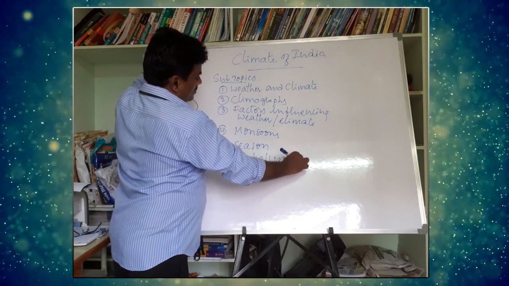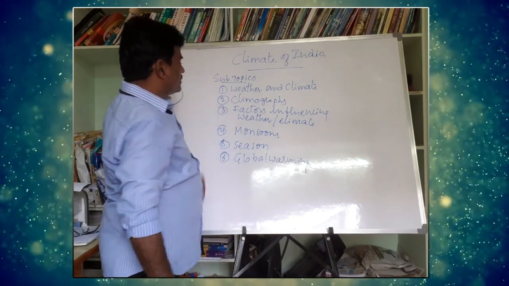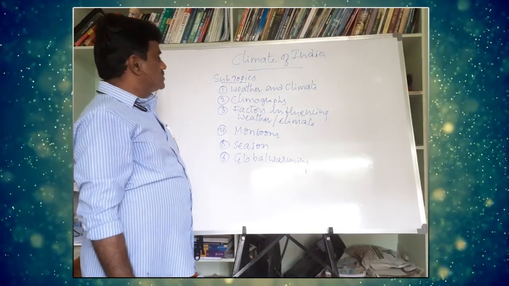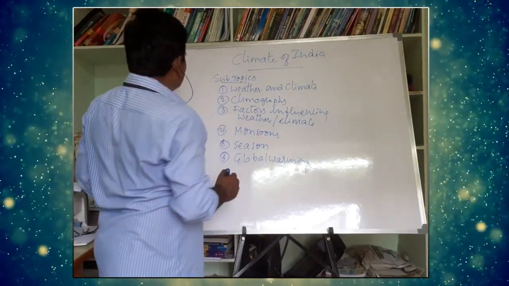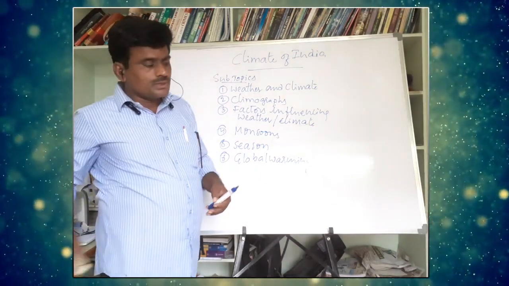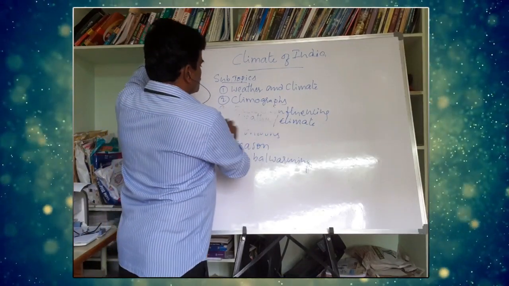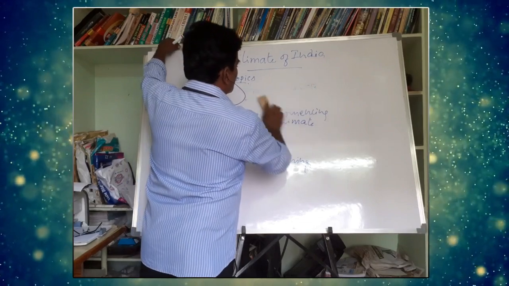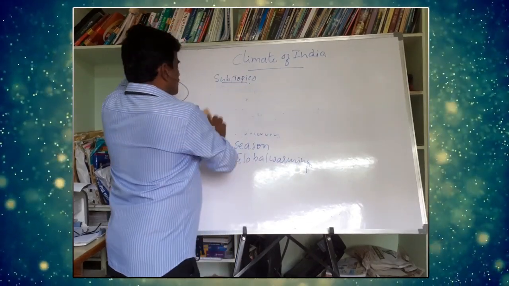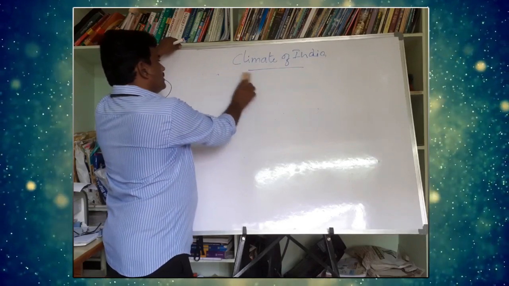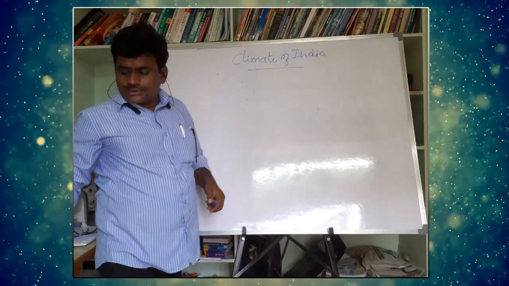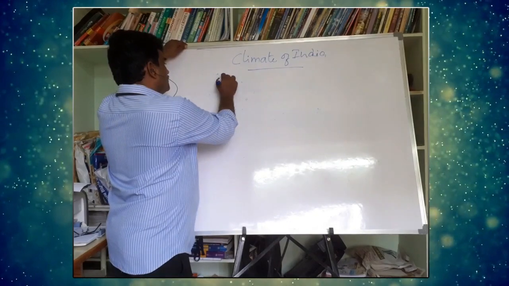In today's class, we take two subtopics. First one is weather and climate. Second subtopic is climographs. Subtopic number one, weather and climate.